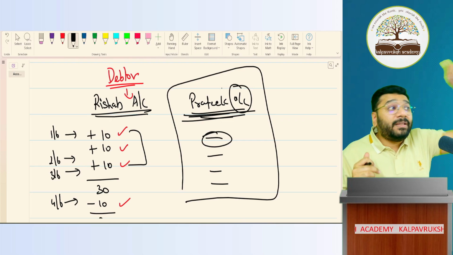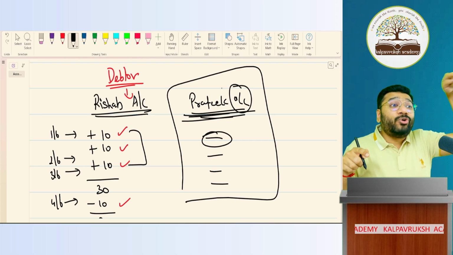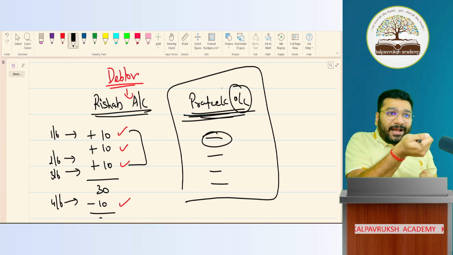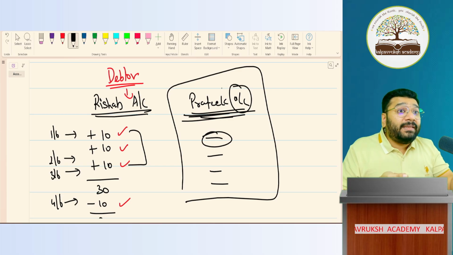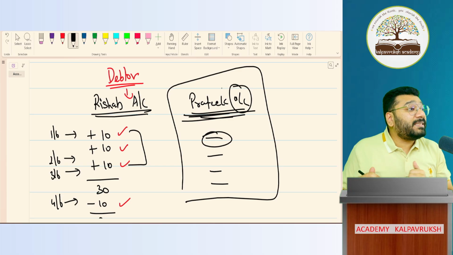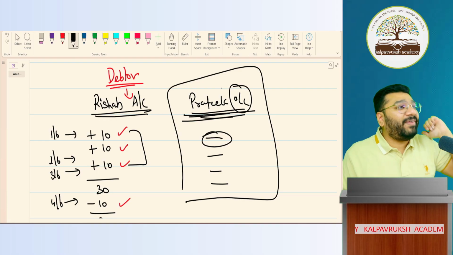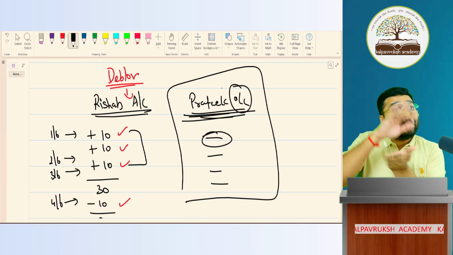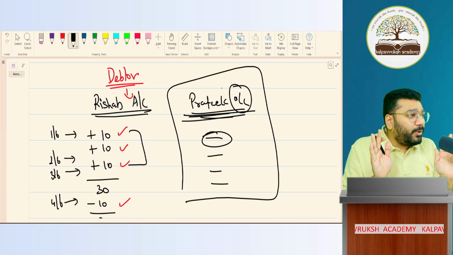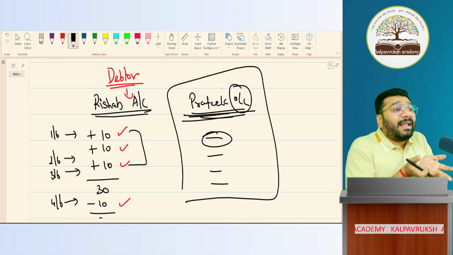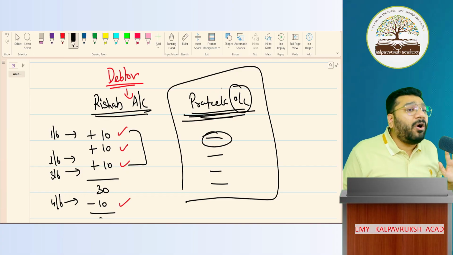When DMart is selling the goods on credit to Pratik, at that time DMart will open two accounts. One is sale account to record income. Second will open Pratik account to remember to collect money from him. In the upcoming classes, we'll understand that in a transaction, which account is getting affected. Today, I'm just trying to make you understand the meaning of account. Account is a place where you record all the transactions of similar nature. Got it, not got it?